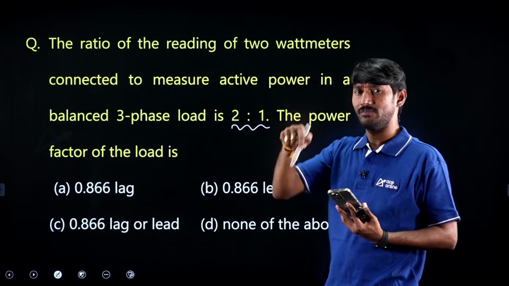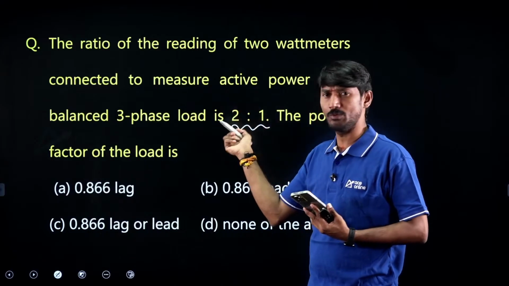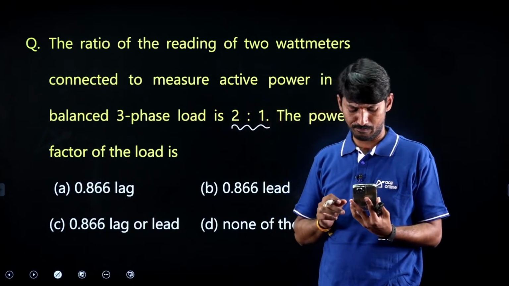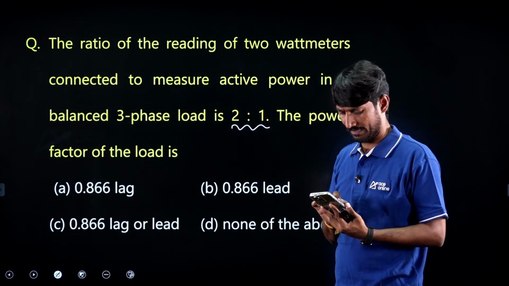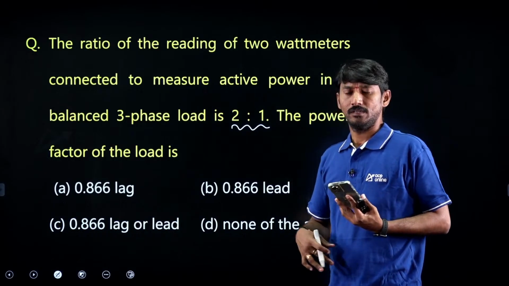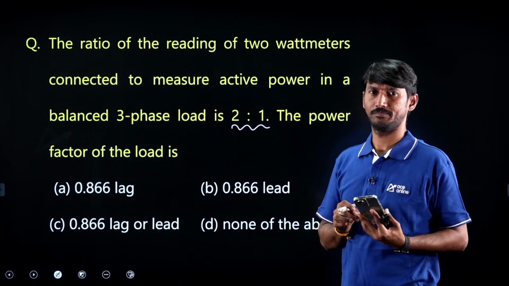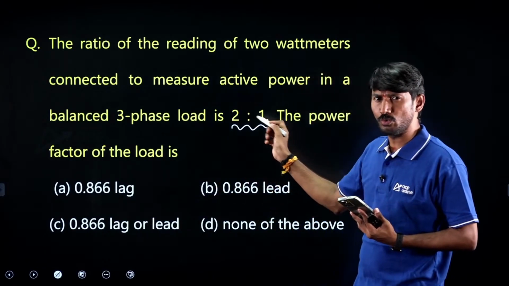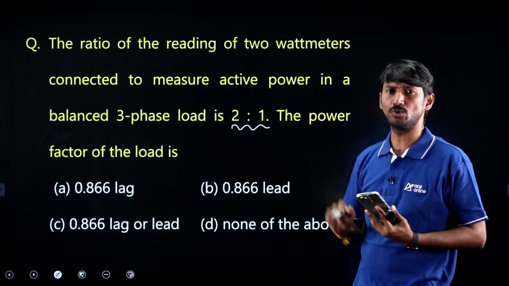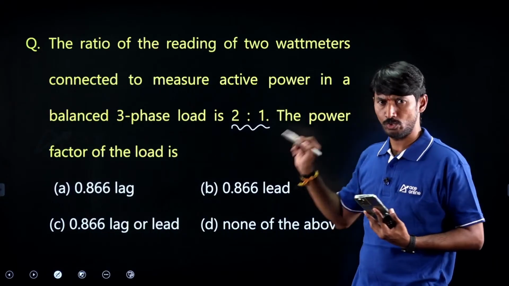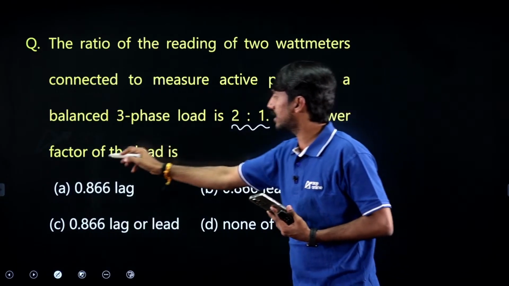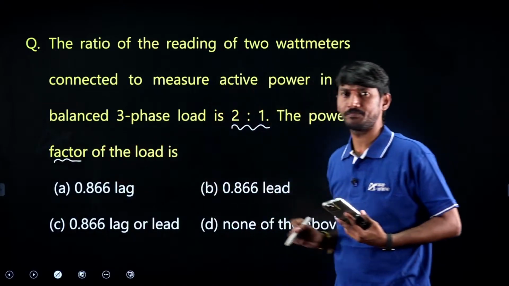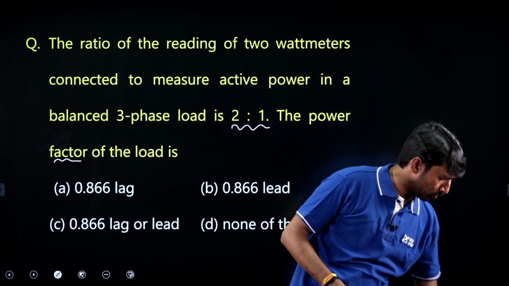We solved the same type of question in the class also. W1, W2, the ratio is 2:1, and he is asking the power factor of the load.